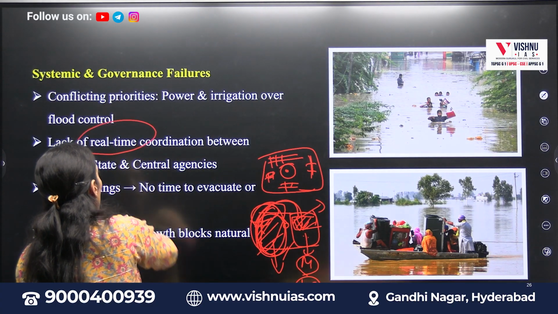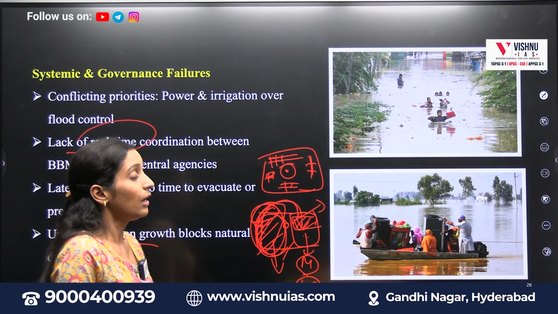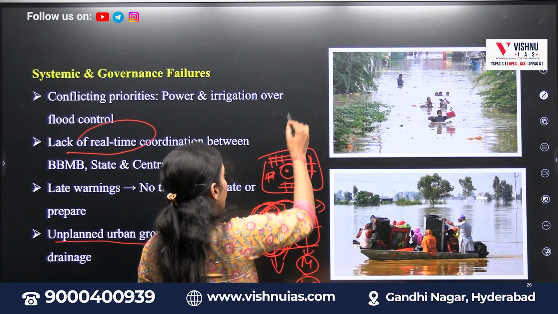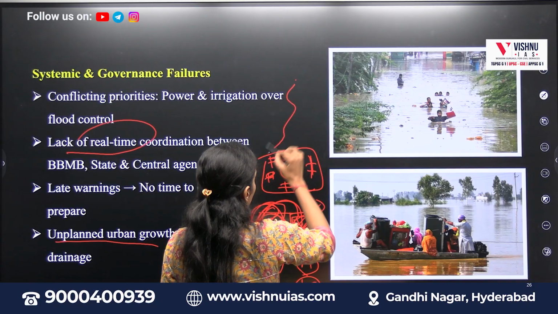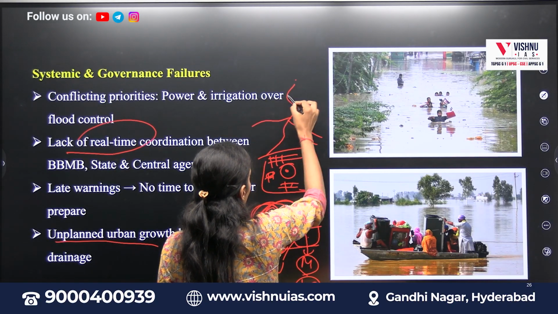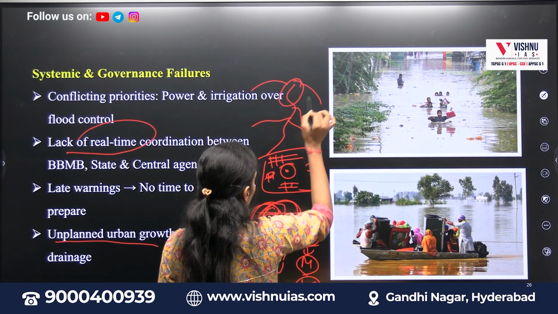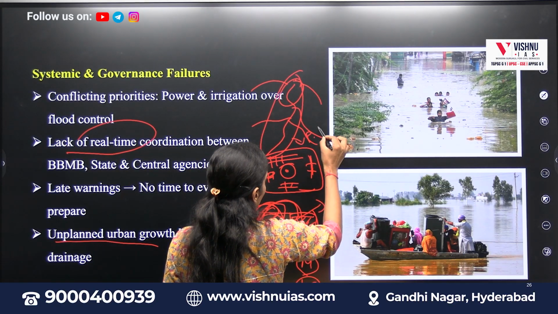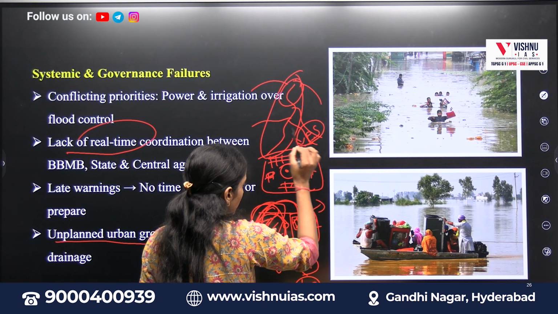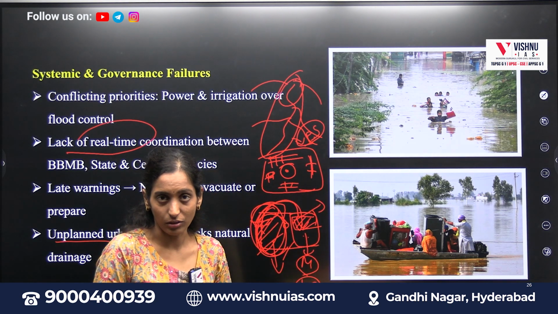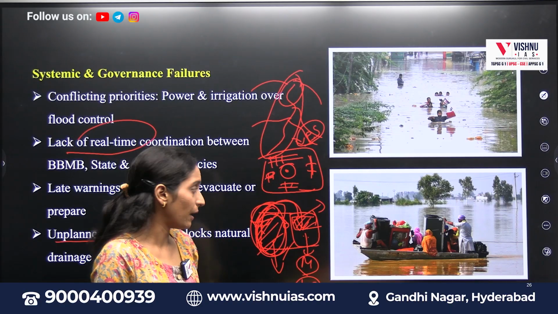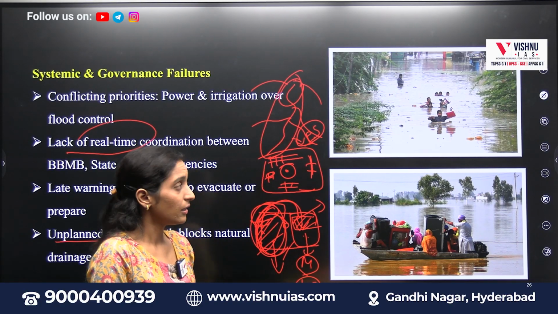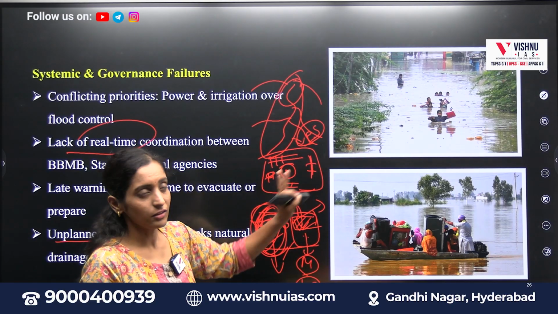One more thing is the lack of real-time coordination between the state urban bodies and the state and the center, because the Indus River treaty is governed between the two countries, but it is managed by the Punjab state authorities. So these state authorities with the municipal commissions are not at all managing it properly. It's a mismanagement between the center and the states. That's what causes the floods in Punjab.